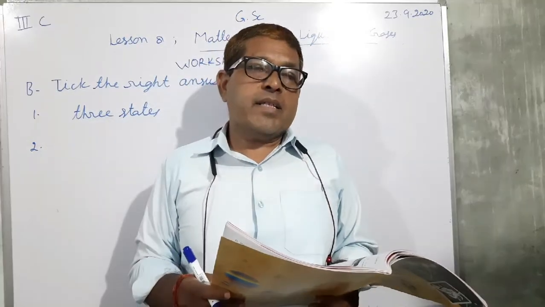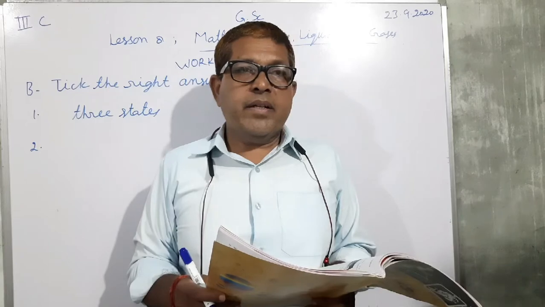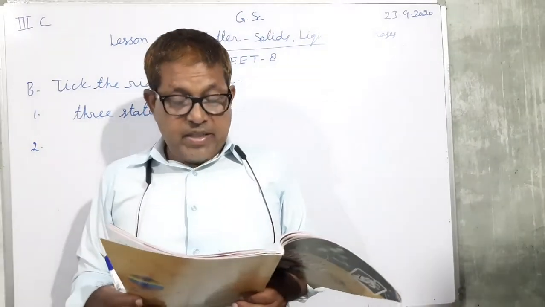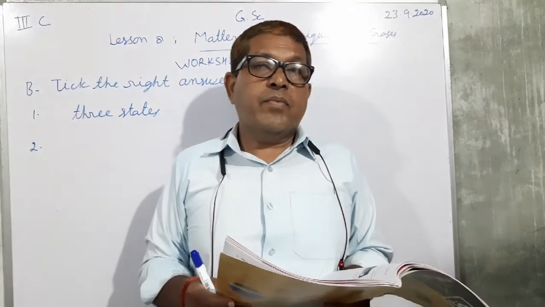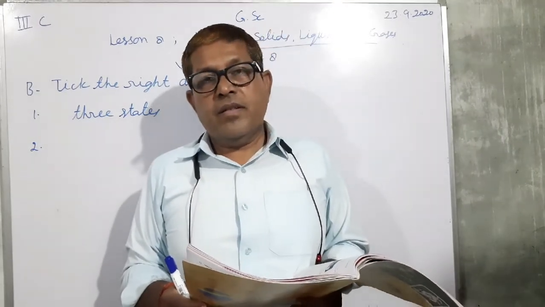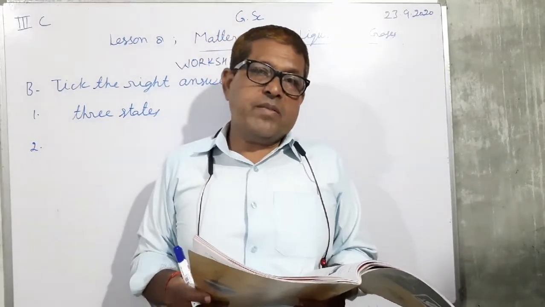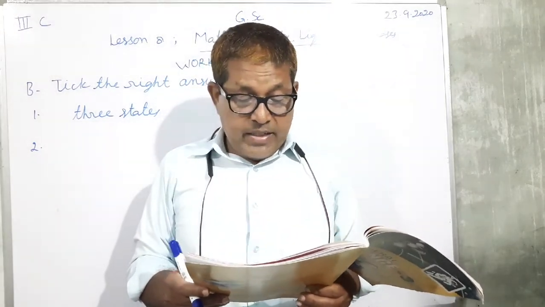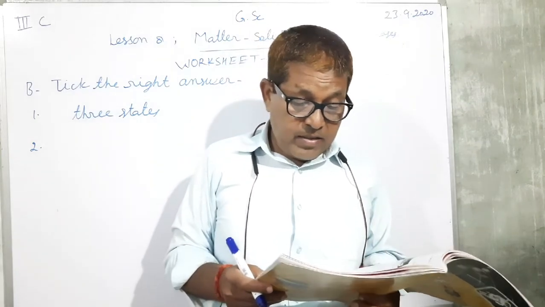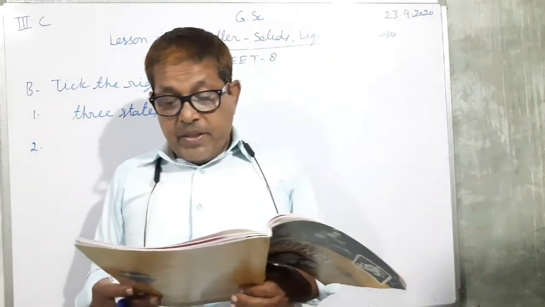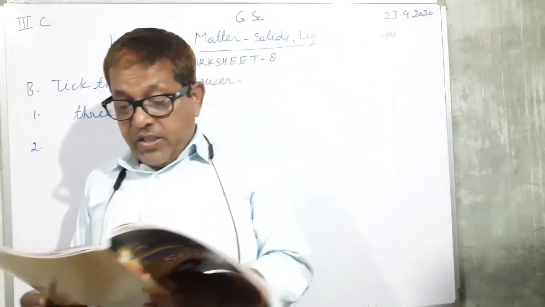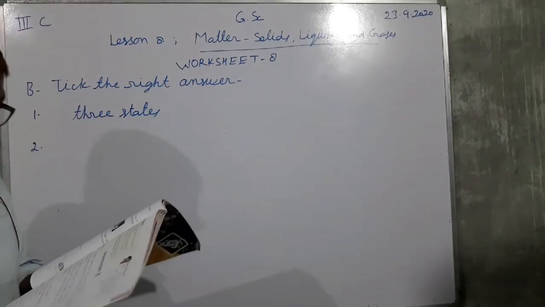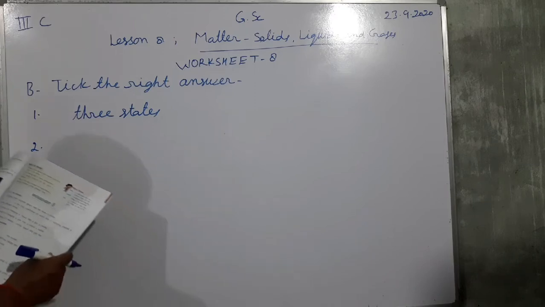In gas, shape and volume are both indefinite. But in the liquids, shape is indefinite but volume is constant. But in case of the solid, both the shape and the size are definite. So for second, solid will be the correct answer. So second, you write here solid.